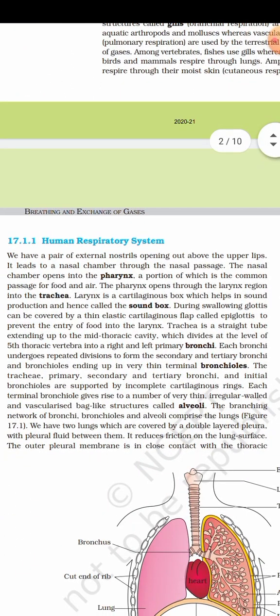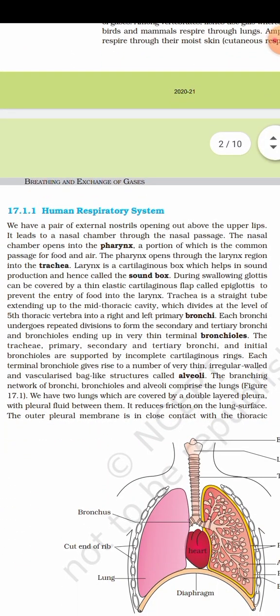Human respiratory system. We have a pair of external nostrils opening out above the upper lip. It leads to the nasal chamber through the nasal passage. The nasal chamber opens into the pharynx, a portion of which is a common passage for food and air. The pharynx opens through the larynx region into the trachea. Larynx is a cartilaginous box which helps in sound production, hence is called the sound box.